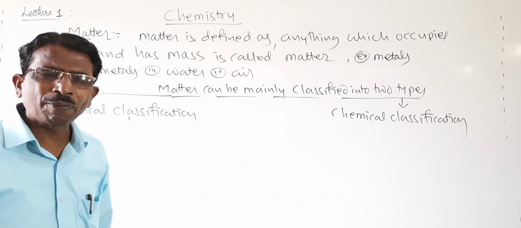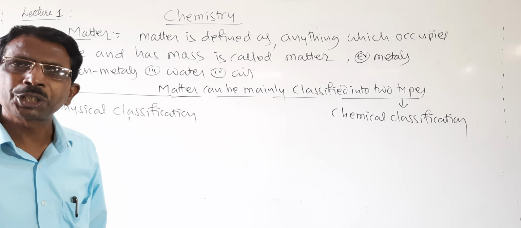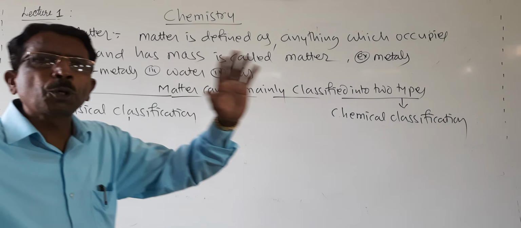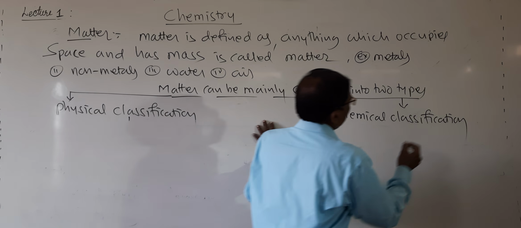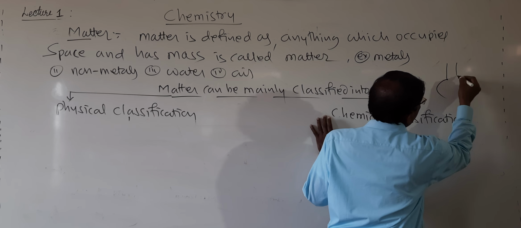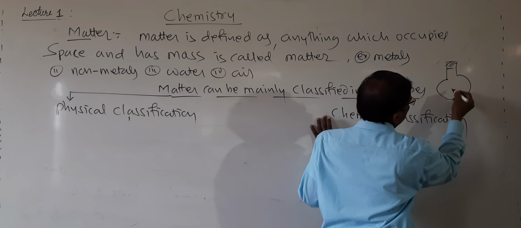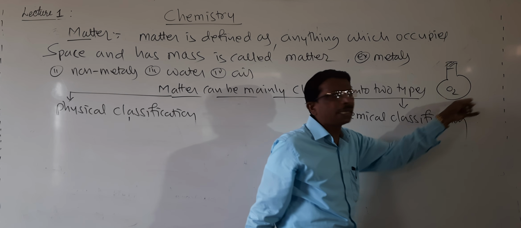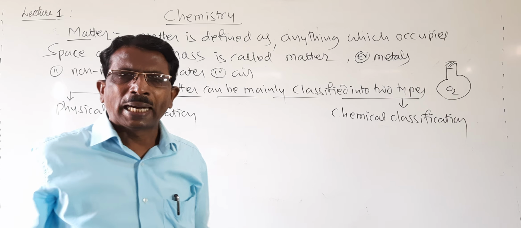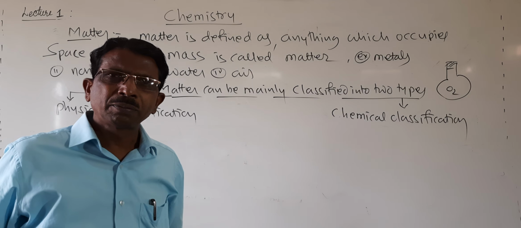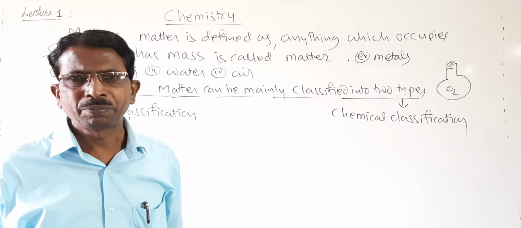Gases have neither a definite volume nor definite shape because they occupy the entire space. For example, if you take oxygen in a round bottom glass, it occupies the entire volume. And if you open it, it expands. There is no limit for expansion.